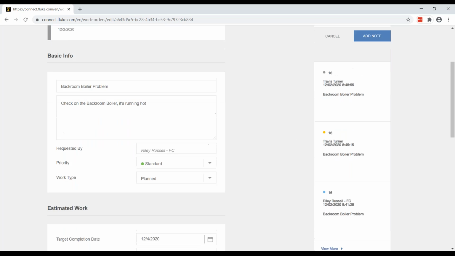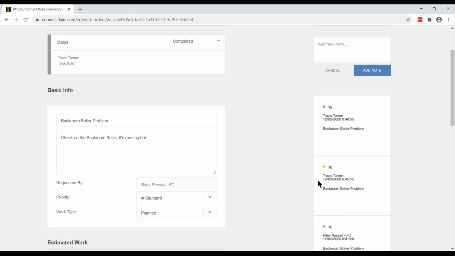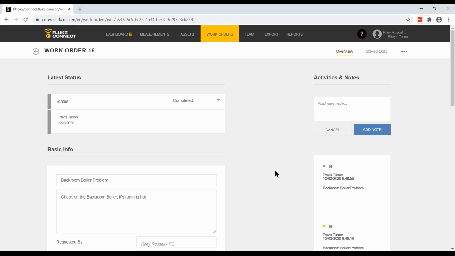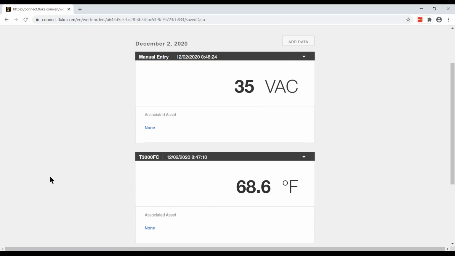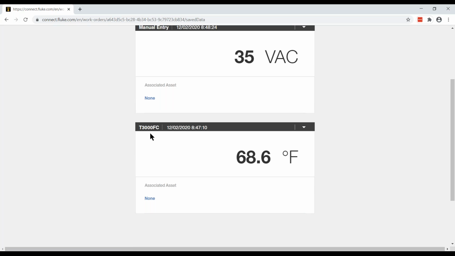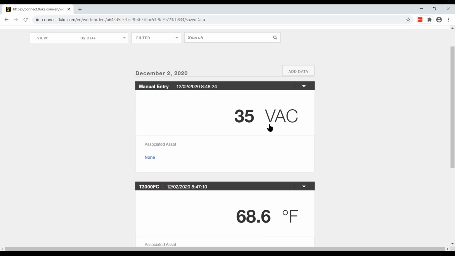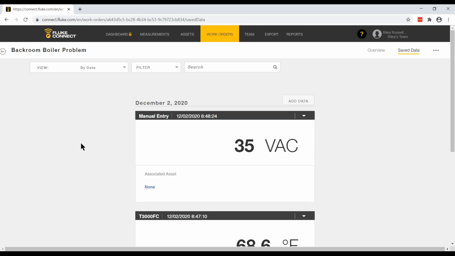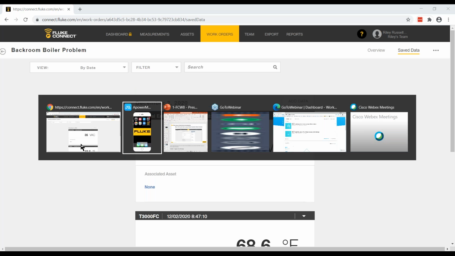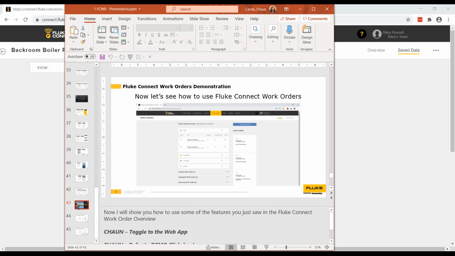So you can see in your notes here the activity that Travis has been working on. The other thing is that he saved data to this work order, so we should be able to see the information that he saved. So he recorded information for the T3000, 68-degree reading, and he did a manual entry of 35 volts. So pretty cool the way it all works out.